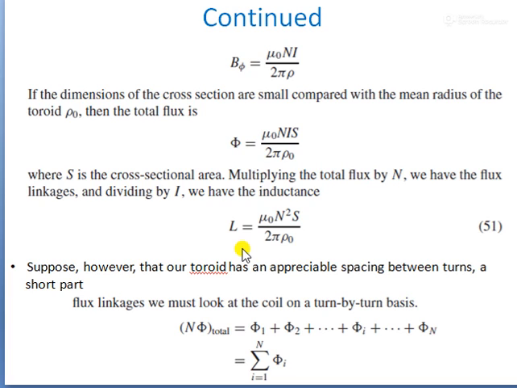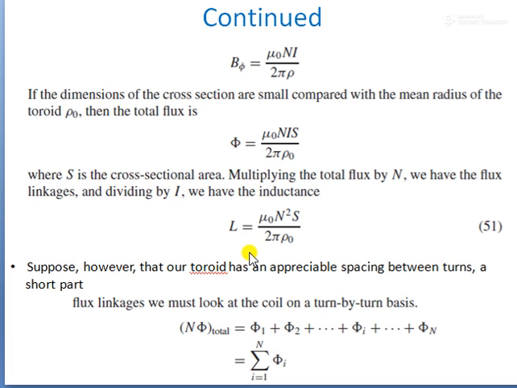Here phi is nothing but B into A, where B is mu H. So mu N H, where H is N I by l. Therefore the total flux linkage will be mu N square I A by l.